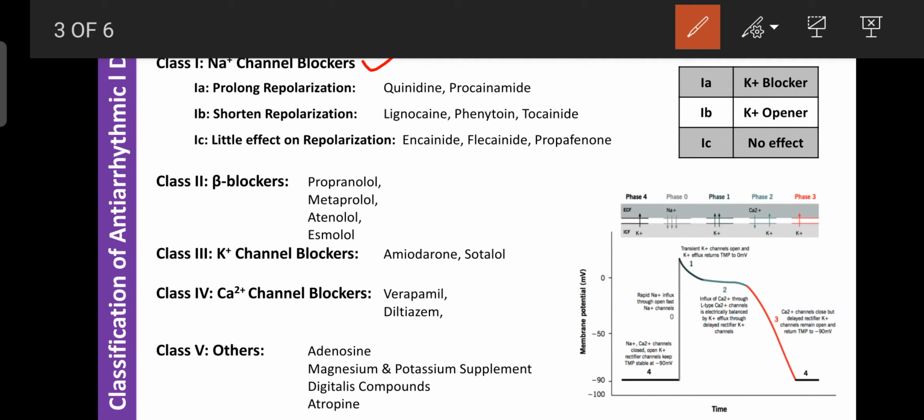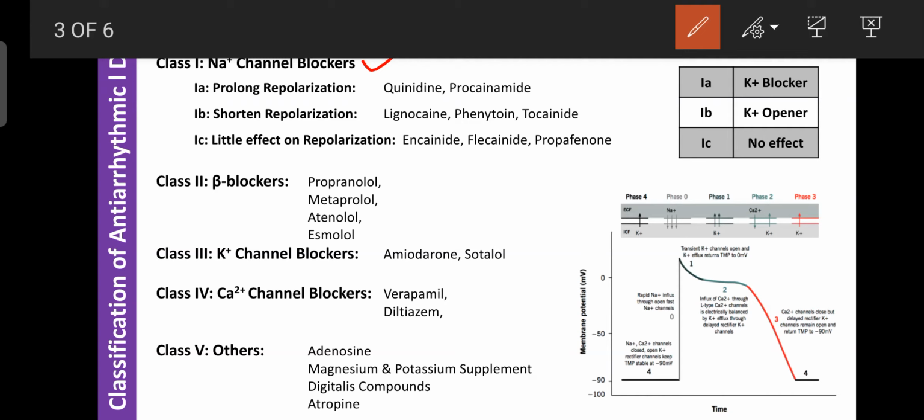First, their main mechanism is that they block the sodium channels, or restrict the entry of sodium ions into the myocardium. Due to lack of sodium, depolarization does not occur, and without depolarization the action potential is not generated. In this way these drugs control extra systole or extra heartbeats by reducing sodium entry, that is by blocking the sodium channels. The same sodium channel blockers also have an effect on the potassium channel.